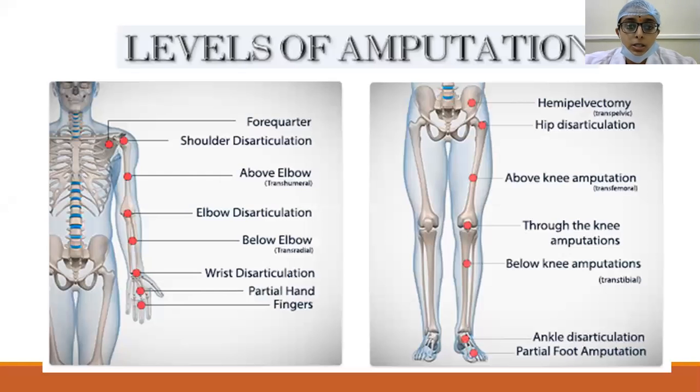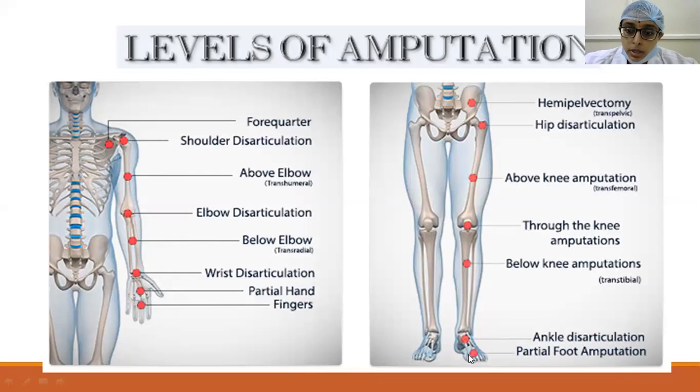And coming to the levels of amputation, in the upper limb we have the fingers, then partial hand amputation, wrist disarticulation, below elbow or transradial amputation, then elbow disarticulation, above elbow or transhumeral amputation, and then shoulder disarticulation or forequarter amputation. So these are all the different levels of amputation in the upper limb.